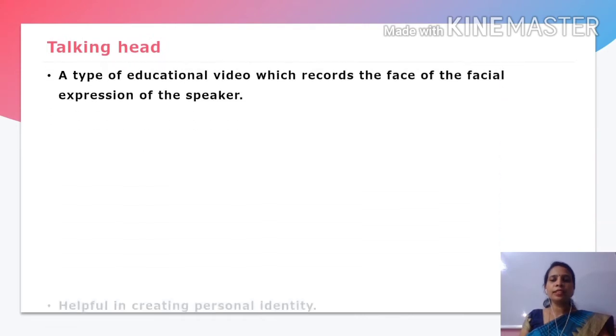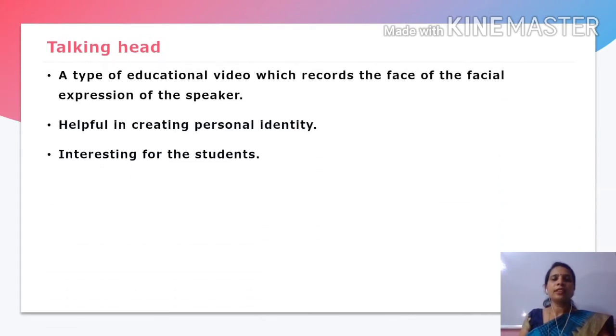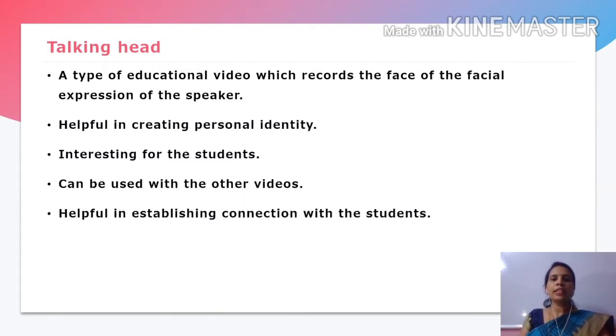The next one is talking head. A talking head is a type of educational video which records the face and the facial expressions of speaker. It is very helpful in creating personal identity of the teacher, because unless and until students watch your face, they don't feel connected with you.